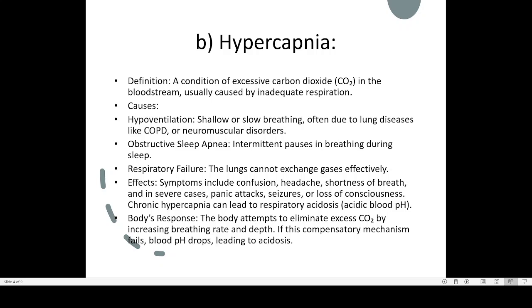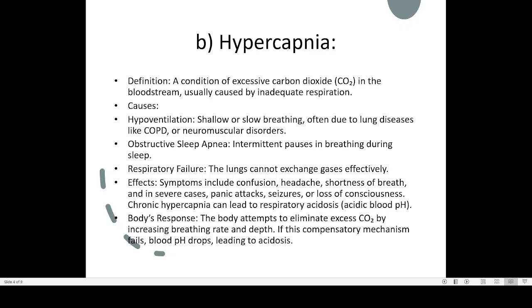So what will be happening in case of hypercapnia? The first thing is the effects. We have to see how it will be affecting your body. Symptoms include confusion, because too much carbon dioxide in your blood leads to confusion. There will be headache, shortness of breath, and in severe cases, panic attack.